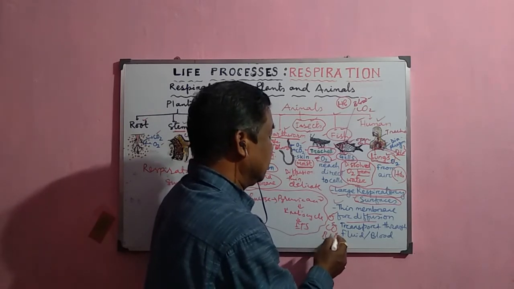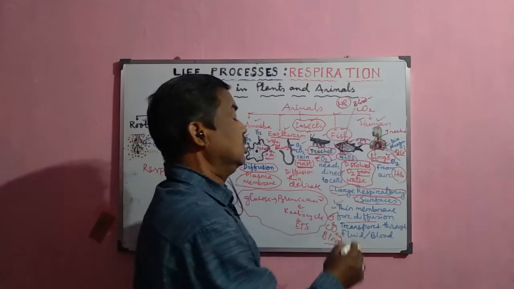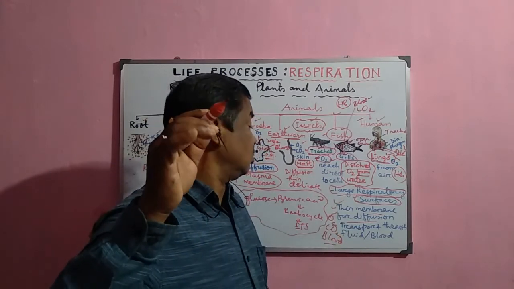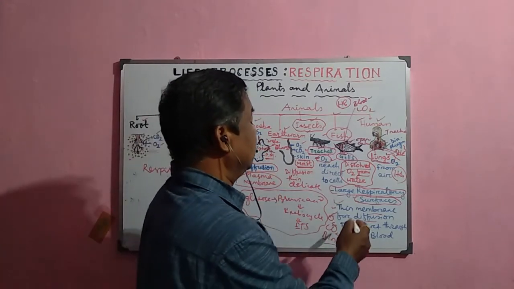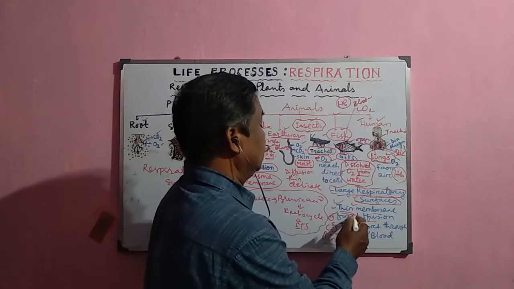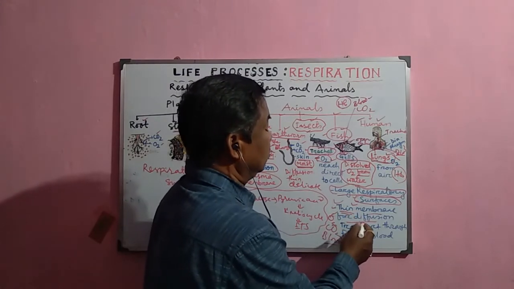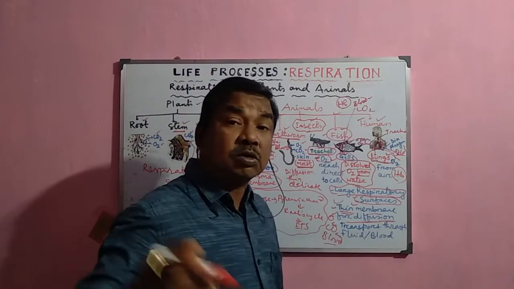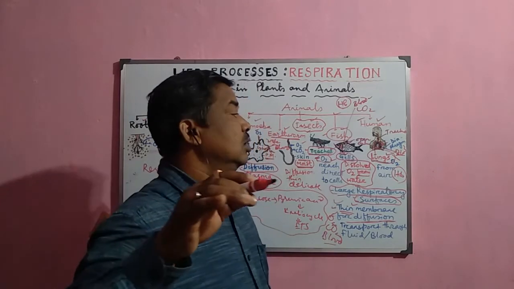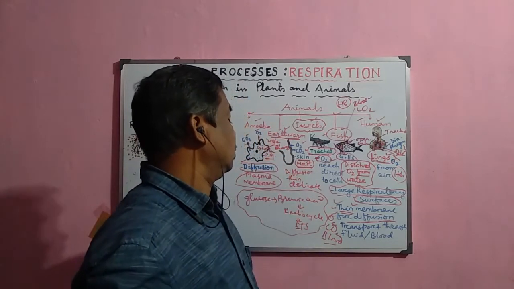For convenient exchange, the membrane is thinner, and by the process of diffusion they enter into the blood circulation, and it is transported throughout the body.